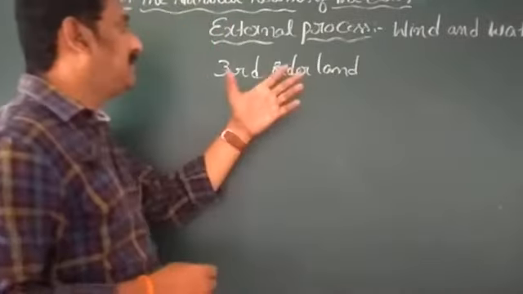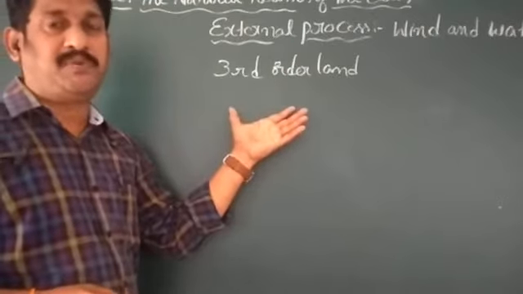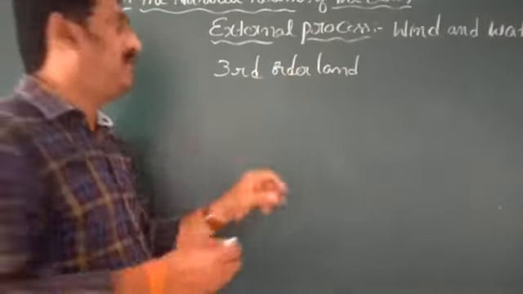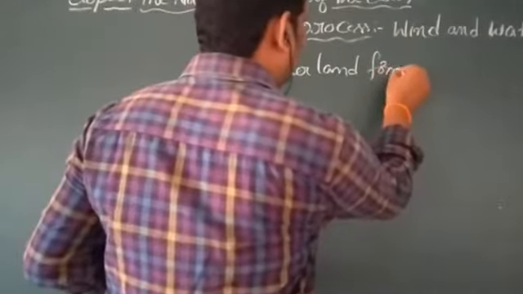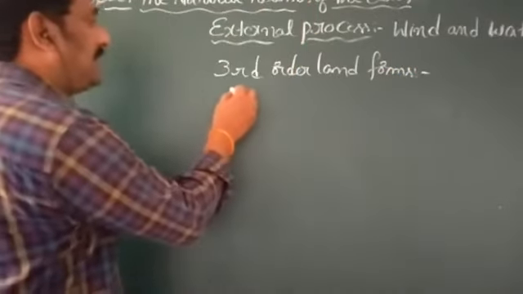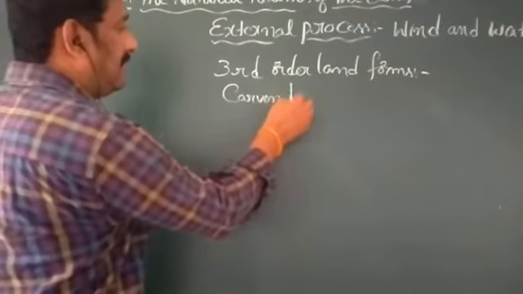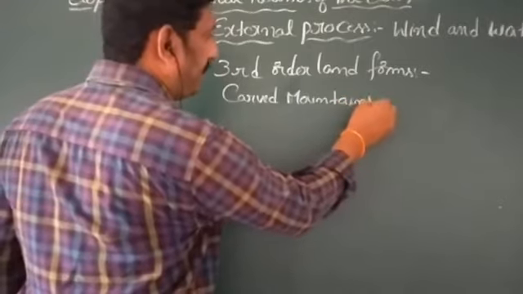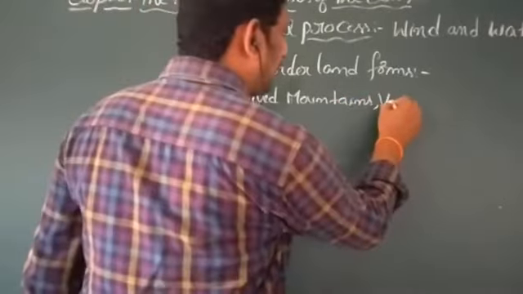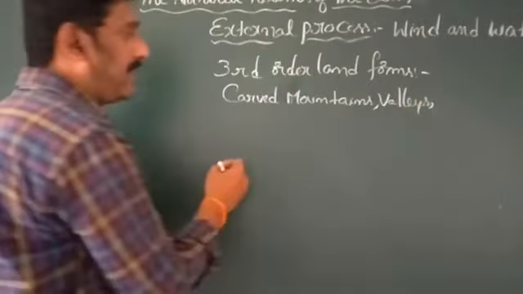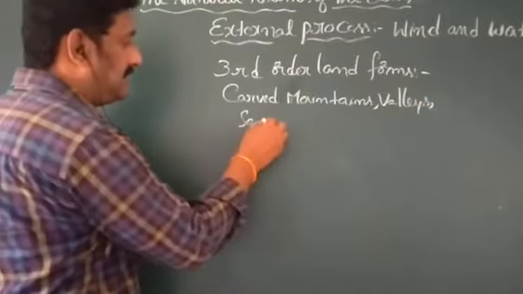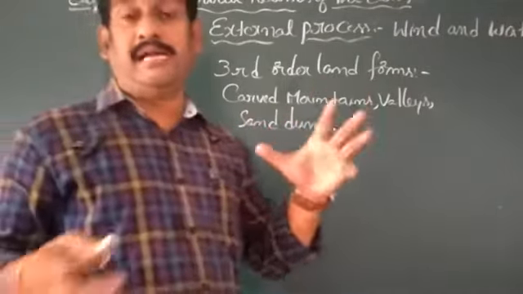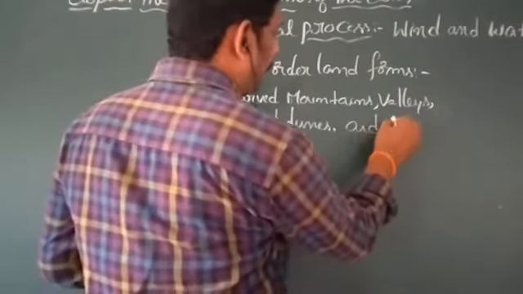Which landforms are formed by the force of wind and water? Our geographers, our earth scientists, call them third order landforms. What are the third order landforms? Carved mountains, valleys, sand dunes, and deltas also.